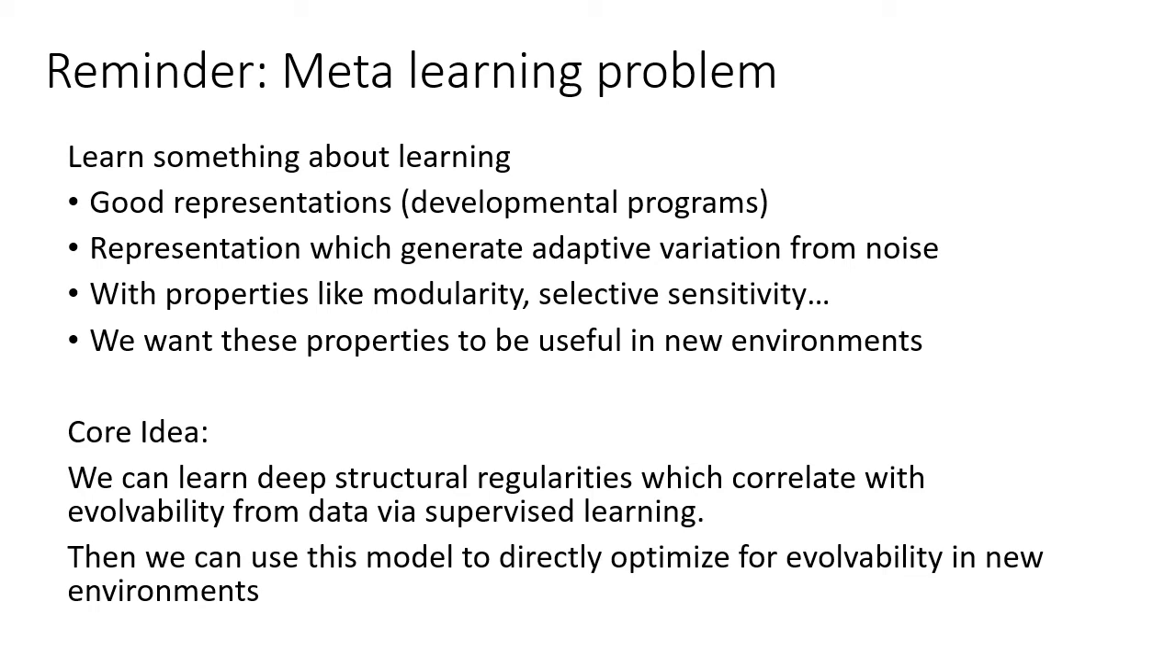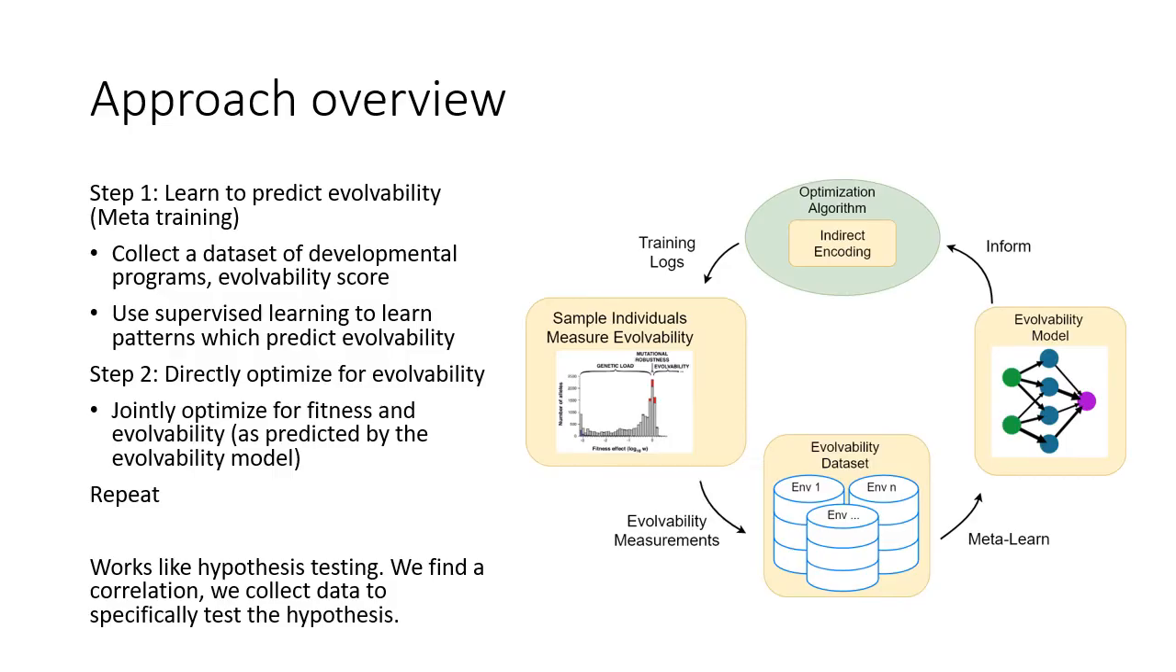The core idea of our approach is to learn the patterns which cause evolvability in many training environments via supervised learning. Once we know these patterns, we can optimize for them in new unseen environments, which should allow us to learn faster. In order to learn the patterns which cause evolvability, we designed an iterative algorithm.